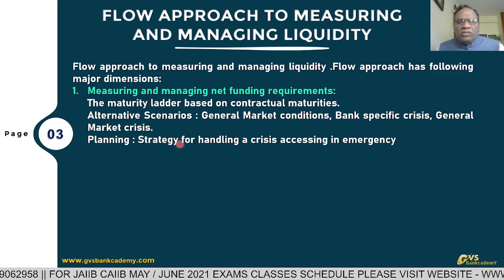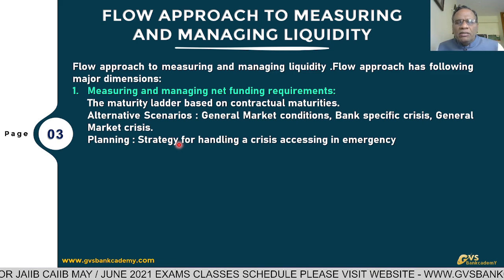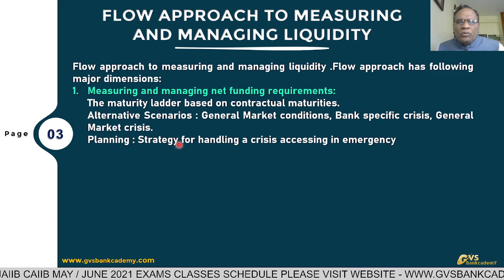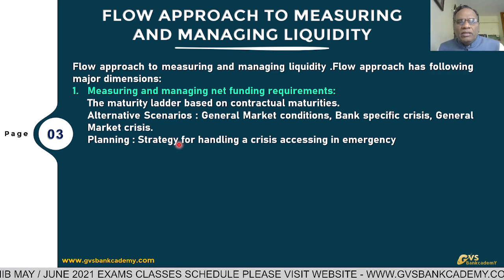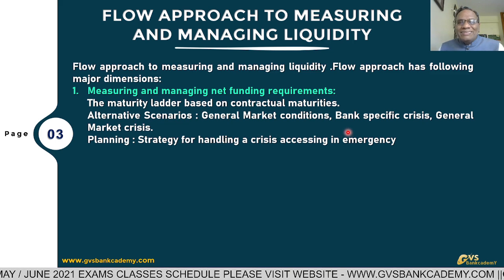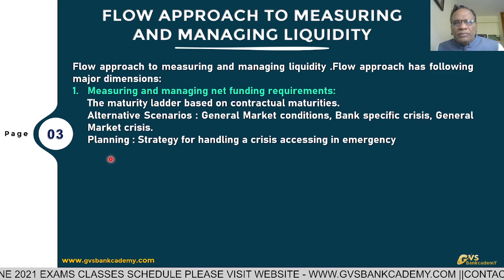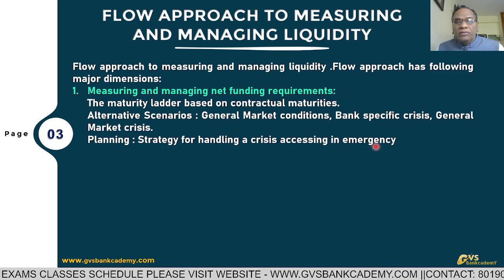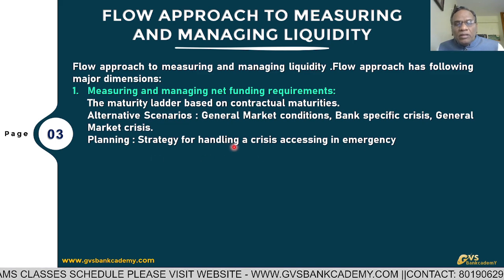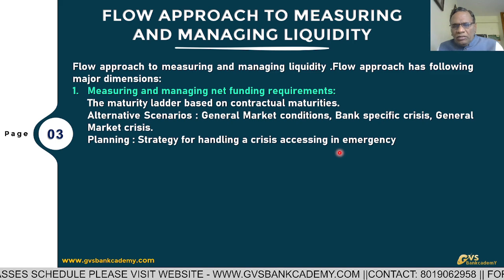If SLR securities are more, they can borrow under MSF, Marginal Standing Facility. They can sell in the market. They will borrow under tripartite repo. They can go for call money market, notice money, term money. That is also when excess SLR securities are there. In planning, they can also go for issue of certificate of deposit. Otherwise, they may go for lender of last resort support from RBI, a line of credit.